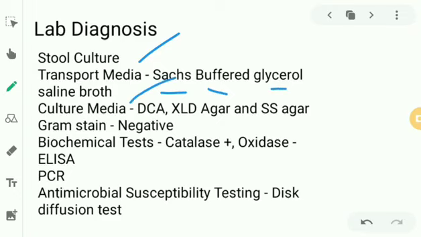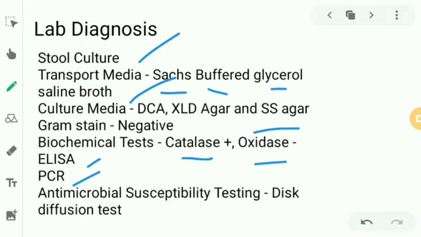We'll do a culture in DCA agar, XLD agar, or Salmonella Shigella agar, that is SS agar. And if we do a Gram stain, we'll get gram-negative bacilli. We know all that. And the family characteristic, it will be catalase positive, oxidase negative. We already know, so we can demonstrate it in the lab also. And for the toxin and gene, we can do ELISA and PCR. And we can do antibiotic susceptibility testing, that is known as a disc diffusion test.